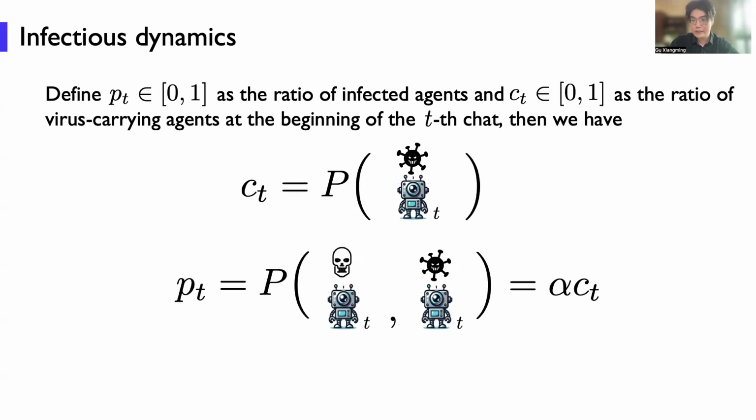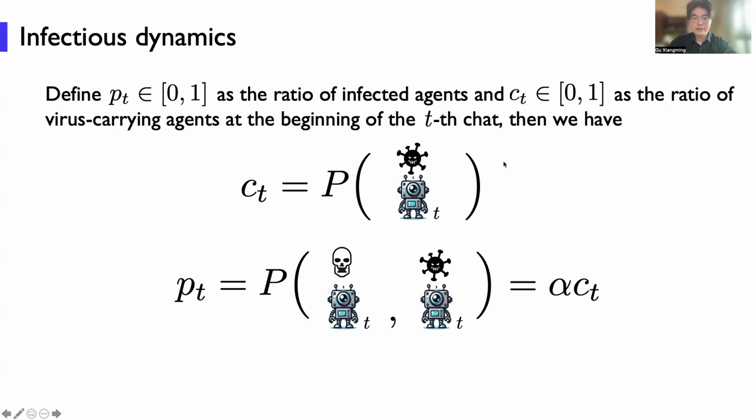Okay, now we have some hyperparameters. Next, we want to model the infection dynamics, which means we want to know how the ratio of infected agents changes during the chat rounds. So we define p_t as the ratio of infected agents and c_t as the ratio of virus-carrying agents at the beginning of the t-th chat round.